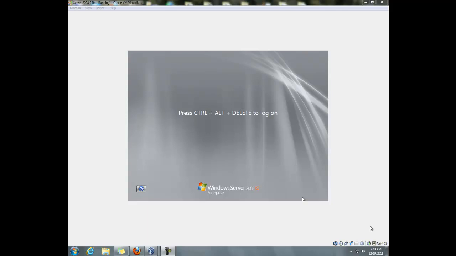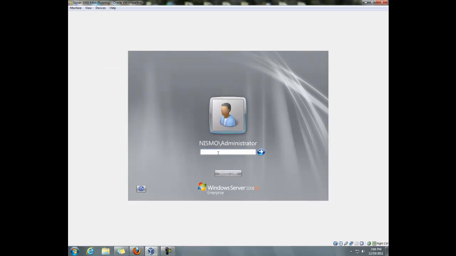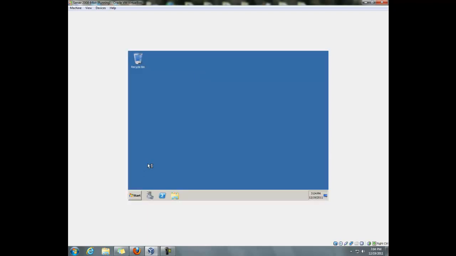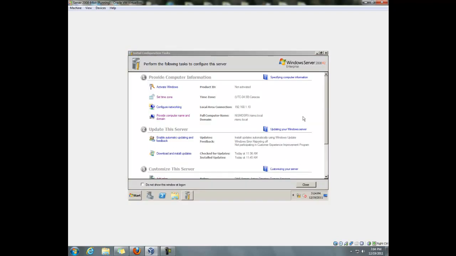I would like to welcome you to my tutorial on installing and configuring Microsoft Exchange Server 2010. I am using Oracle VM VirtualBox to create two servers that I will be using for the installation. One is configured already with Active Directory Domain Services as well as DNS. And the other is a blank system I will be using for the Exchange install.